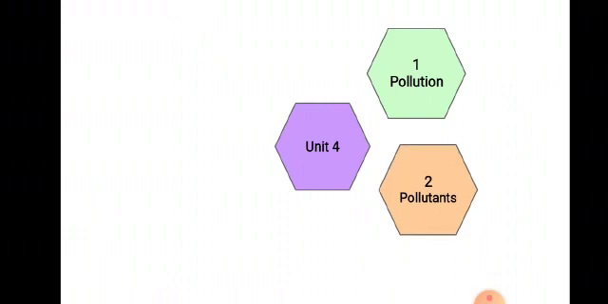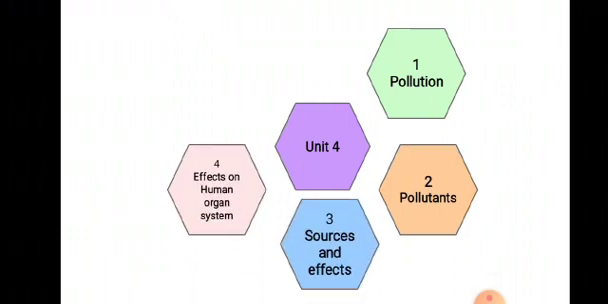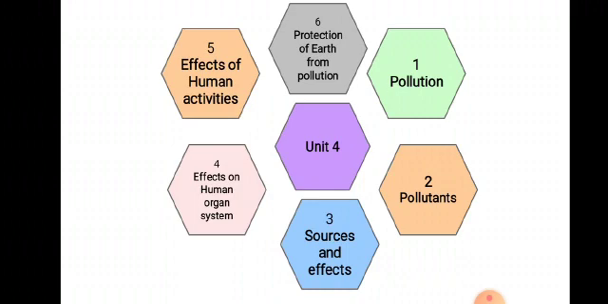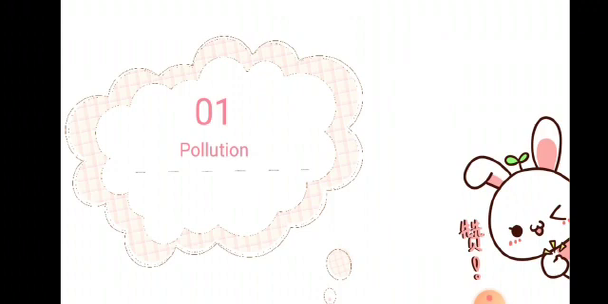In this chapter, we will study about pollution, pollutants, sources and effects of pollutants on the human organ system, effects of human activities on the environment, and protection of earth from the pollution. These all things will be studied in this chapter, but today we will talk about pollution and pollutants. Let's move towards today's lesson.